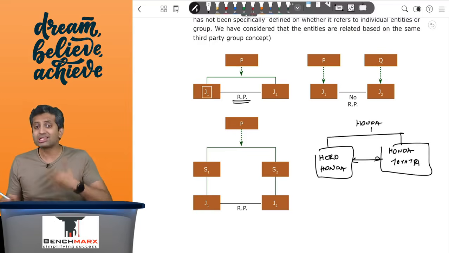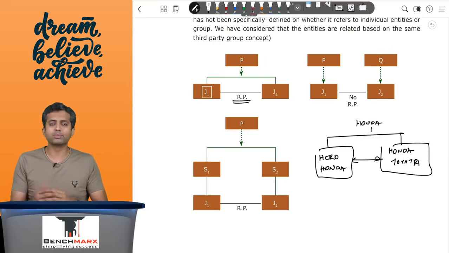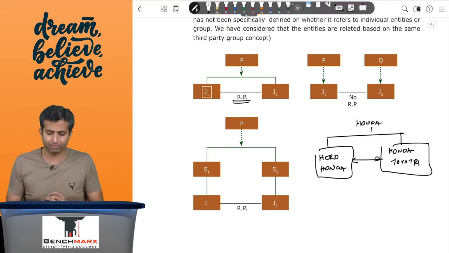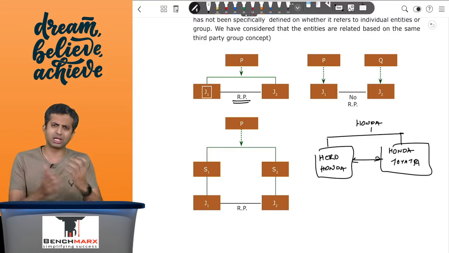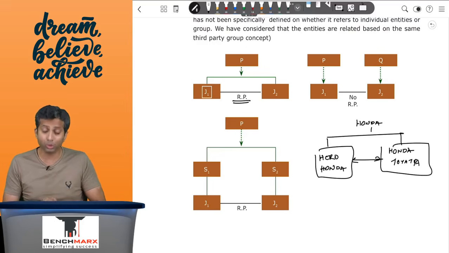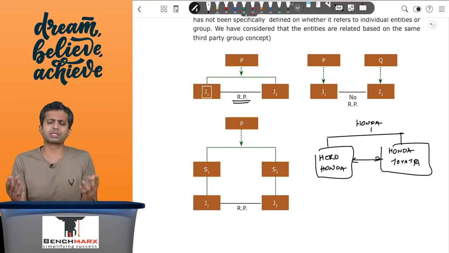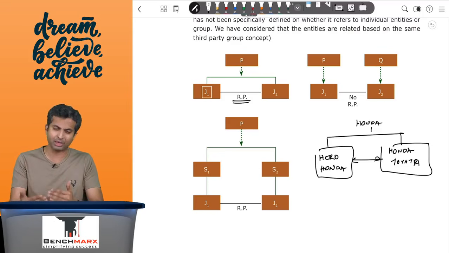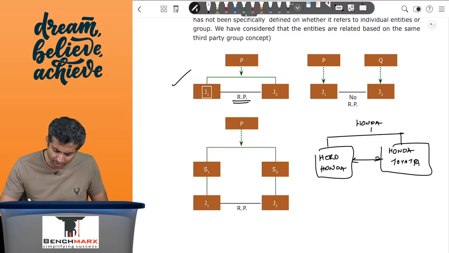However, the standard is not very clear when it comes to related party relationships between joint ventures of group members. We have extended this understanding based on a practical approach, where in substance over form, when we look at the joint ventures of the same reporting entity, obviously this is a related party.